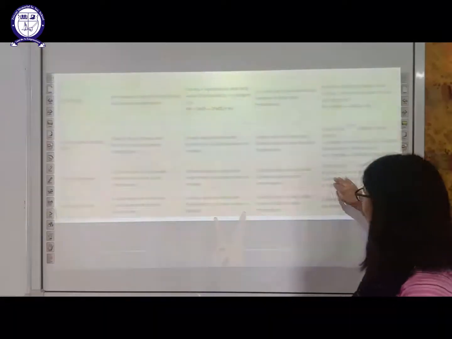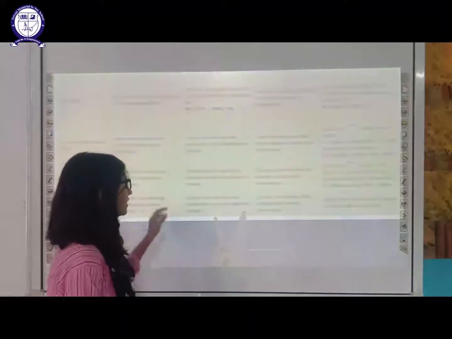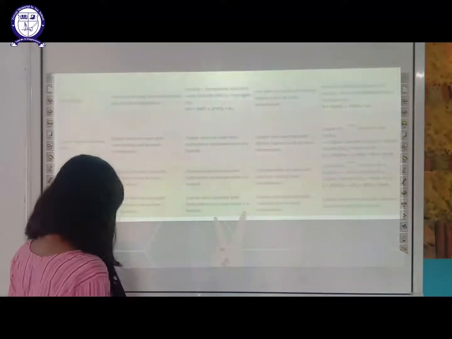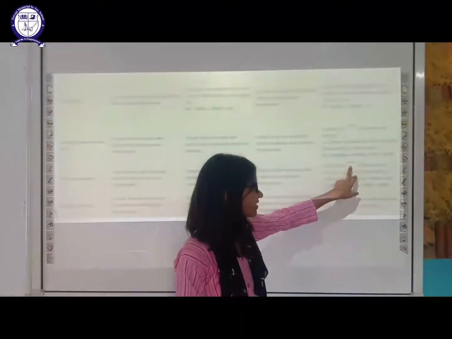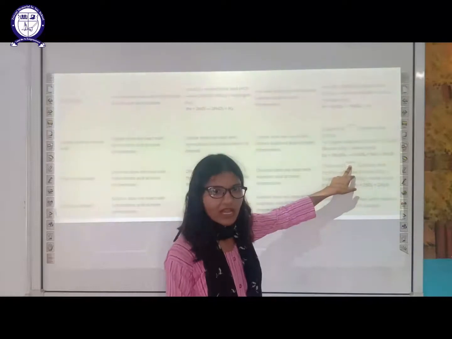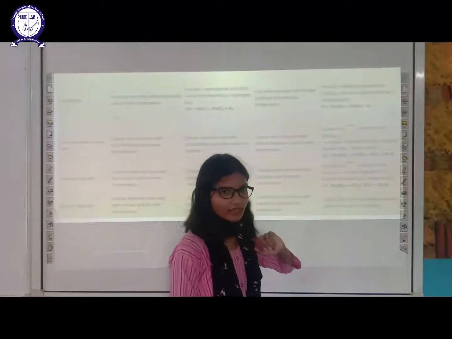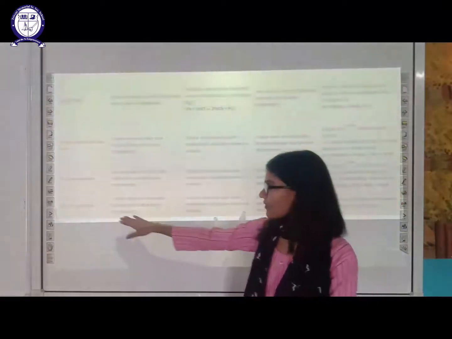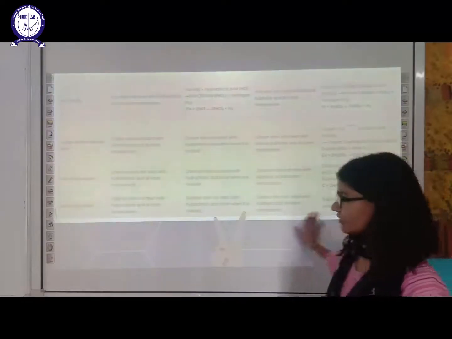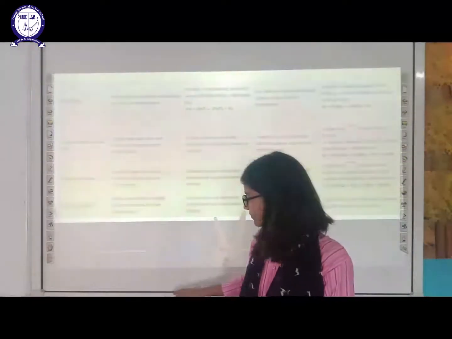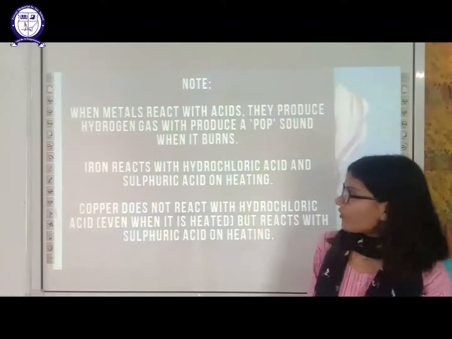Charcoal will follow the same process. It will not react with hydrochloric acid at all, and it will react with concentrated sulfuric acid at higher temperature to give carbon dioxide, sulfur dioxide and water. Now sulfur. Sulfur will not react at all in any condition. So different metals and non-metals will react with acid and base differently.